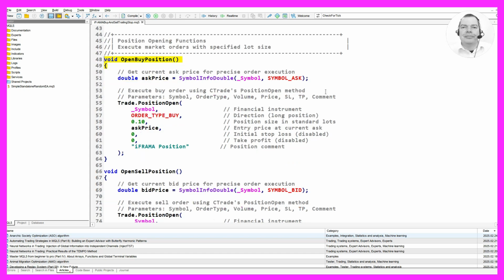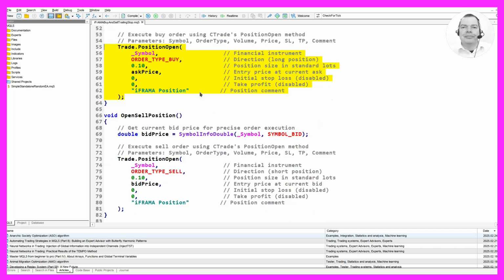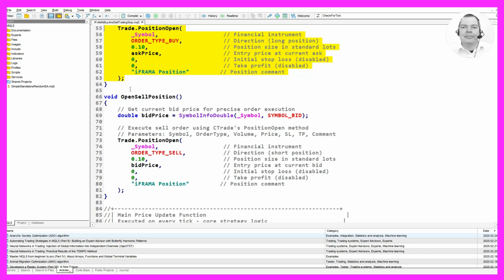Moving on, we have the position opening functions, which are responsible for executing market orders with a specified lot size. The open buy position function retrieves the current ask price for precise order execution. It then uses the PositionOpen method from the CTrade class to execute a buy order. The parameters for this method include the financial instrument, order type, volume, entry price, initial stop loss, take profit, and a comment. In this case, we are opening a buy position with a size of 0.10 lots, which translates to 10 micro lots. The initial stop loss and take profit are disabled by setting them to 0.